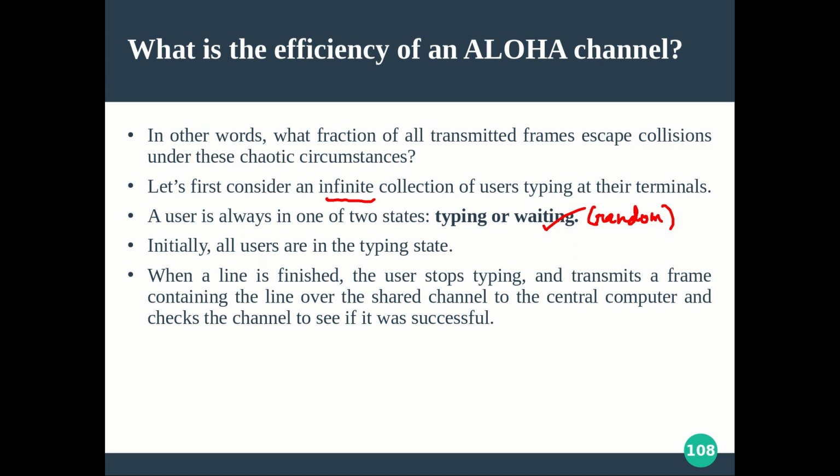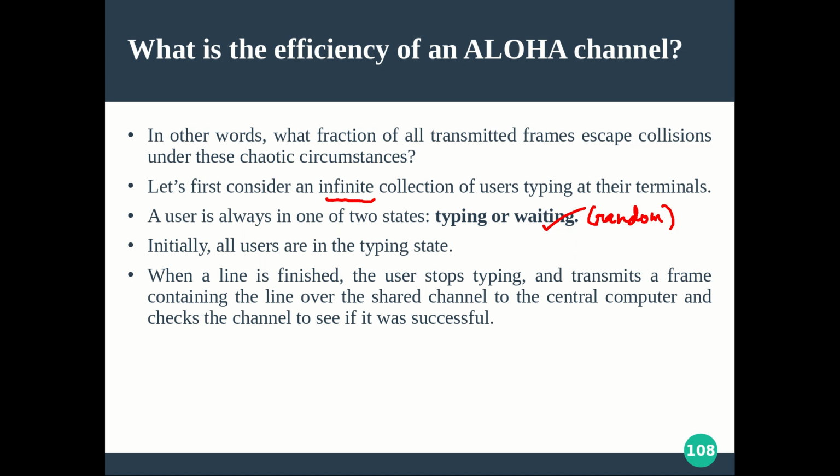Whenever a line of information is finished, the user stops typing and transmits a frame containing that line of information over the shared channel to the central computer. We also assumed that the communication is through a central hub, a common computer, and everything is sent to the central computer, and from there it is broadcast to the destination. The user then checks the underlying channel to see whether the transmission is successful or not, whether it reached the central server or not.